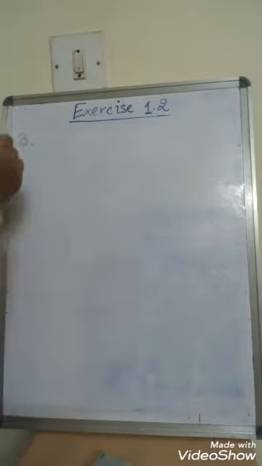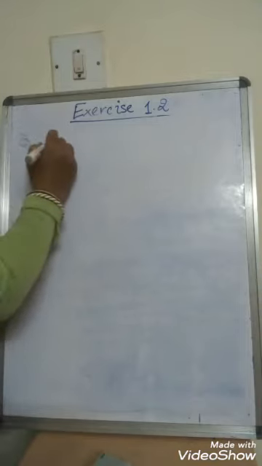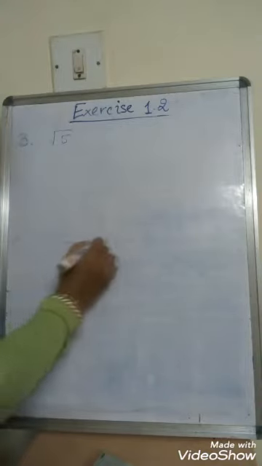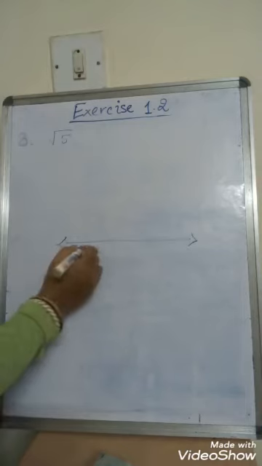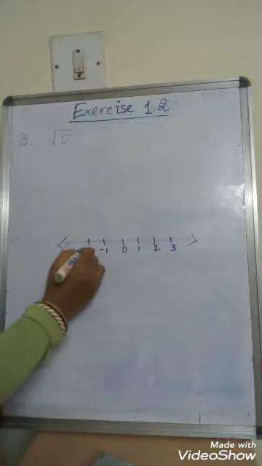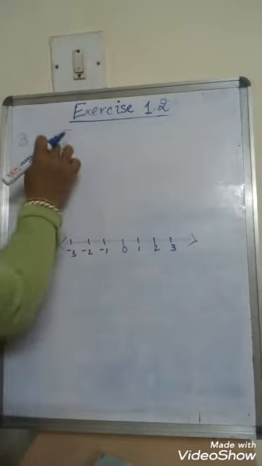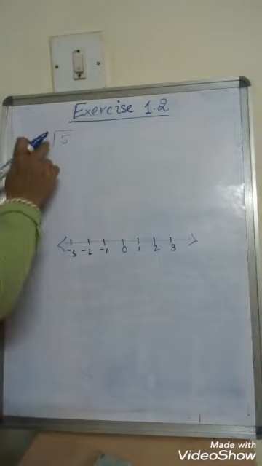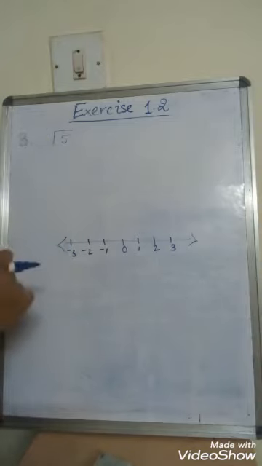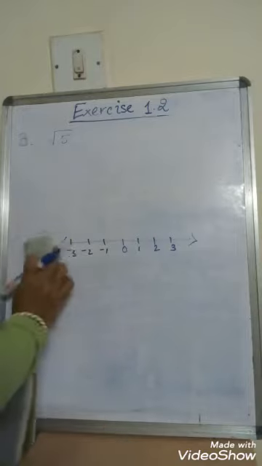So now first we have to find out where we get square root, right? In a number line, this is a number line. In a number line we get 0, 1, 2, 3 like this, right? Here -1, -2, -3. So how can we place square root of 5 here? We don't have a place, so we have to construct it, right? So now let us see how we are going to do it.